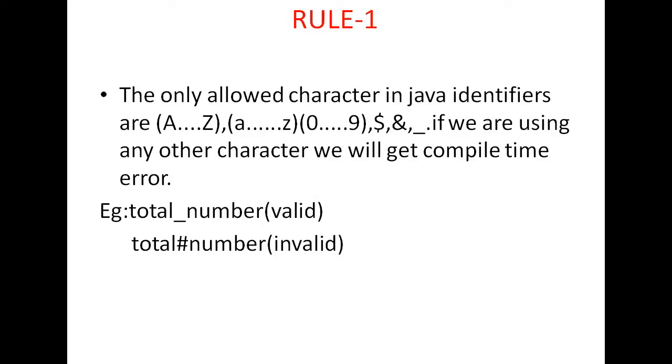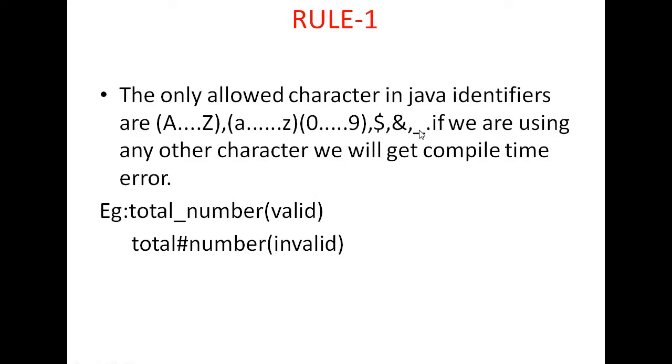The only special symbols are the dollar symbol and the underscore symbol. So these are the only allowed characters in identifiers.